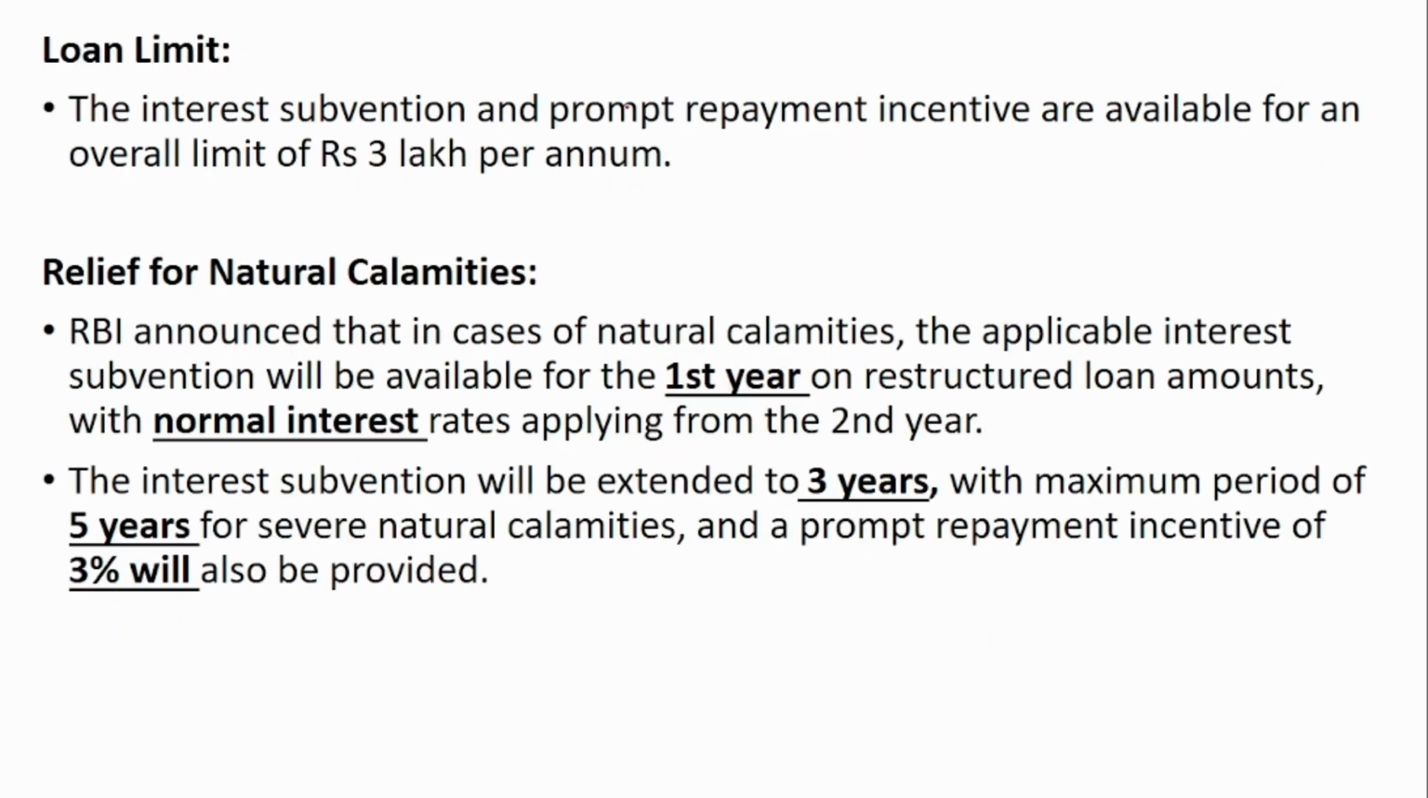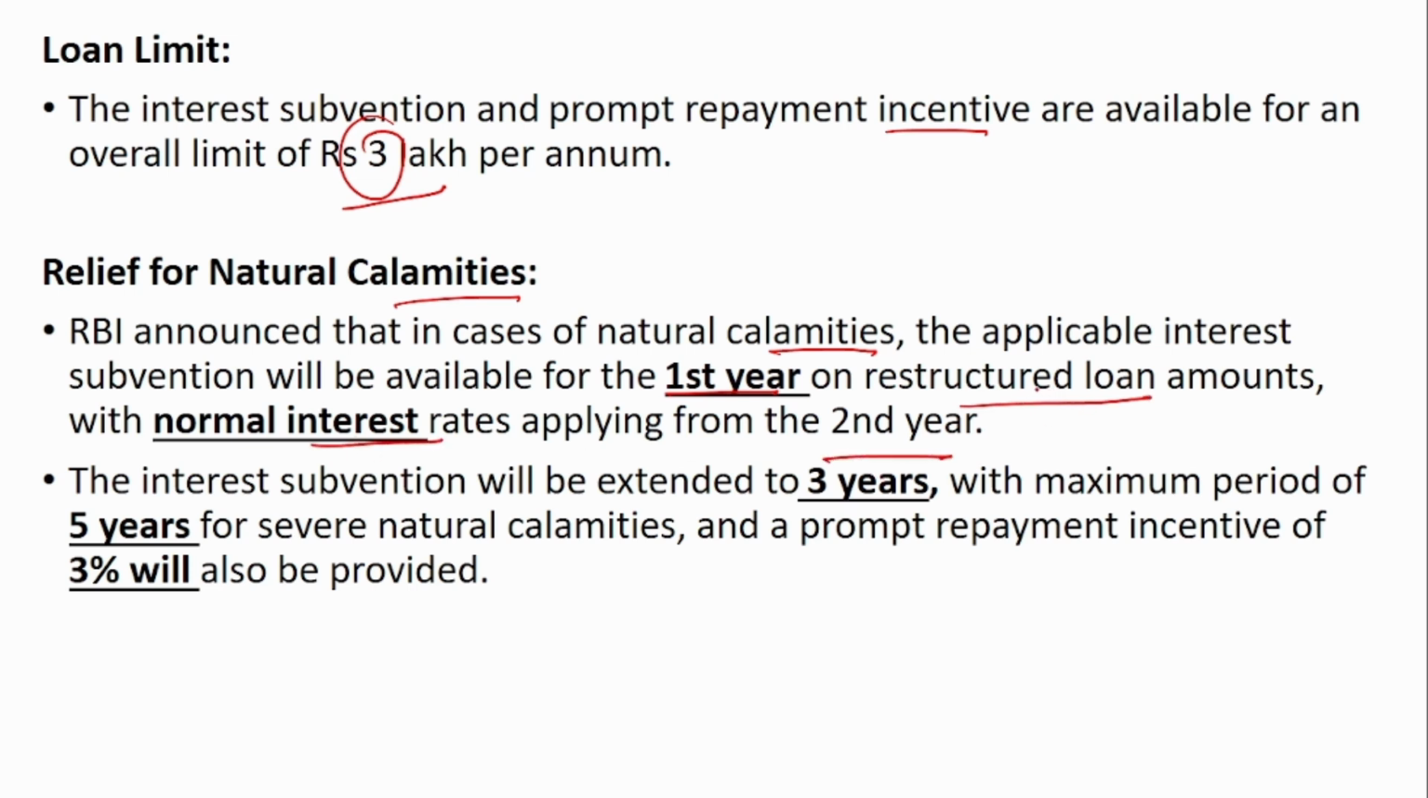Next is that the interest subvention and prompt repayment incentive are available only for loan amounts up to 3 lakh per annum. And next, in case of natural calamities, we know that in farming activities, natural calamities can affect the farming activities on a very long-term basis. So RBI announced that in case of natural calamities, the applicable interest subvention will be available for the first year on the restructured loan, and then the normal interest rate will be applicable from the second year.